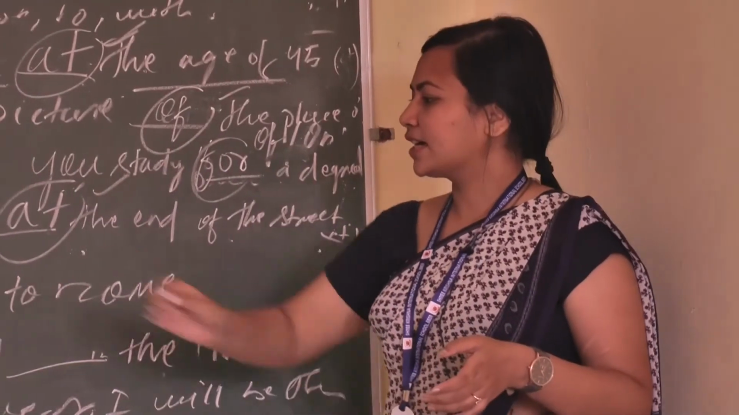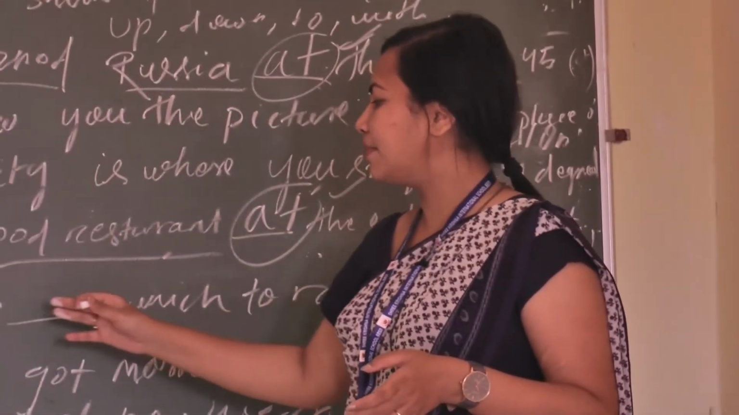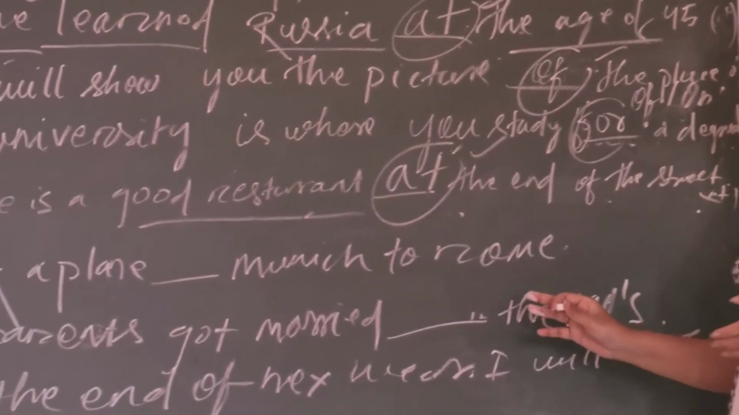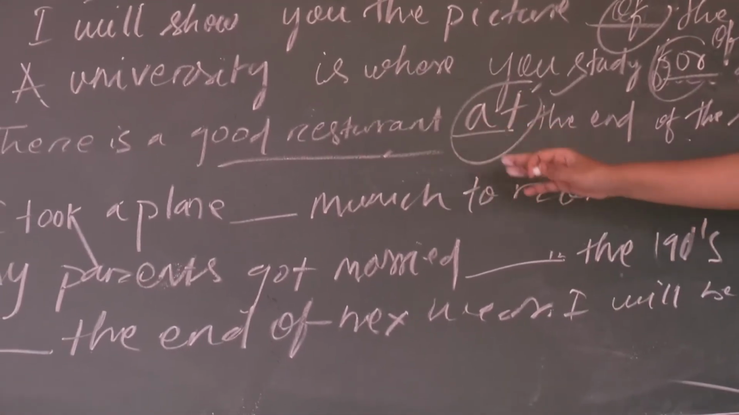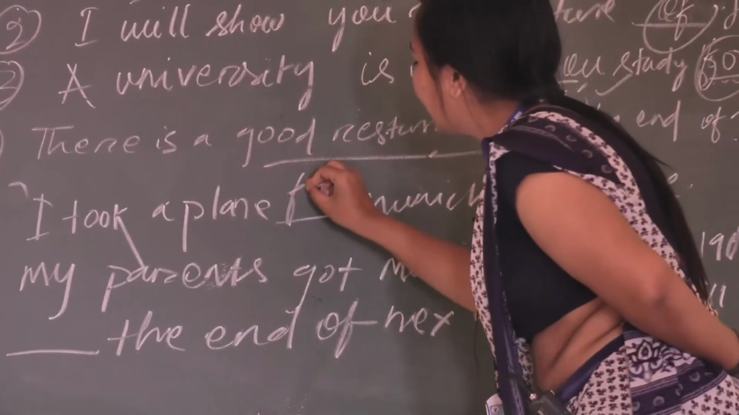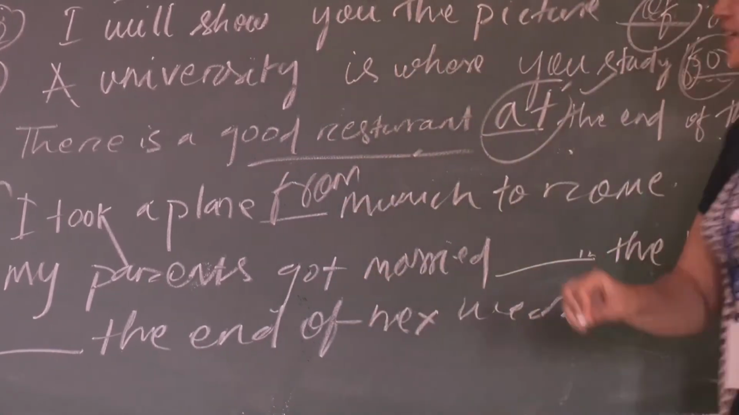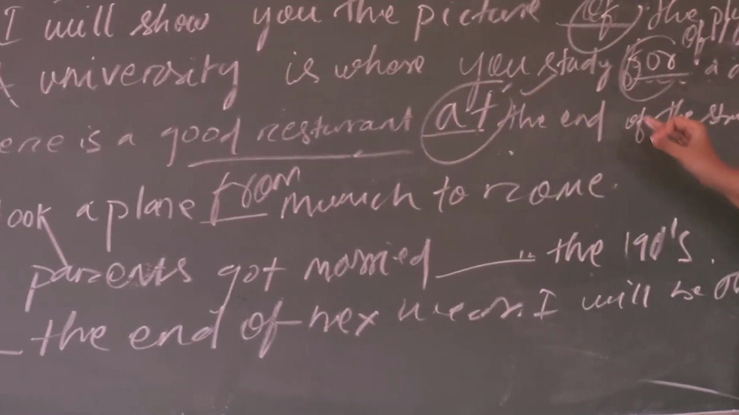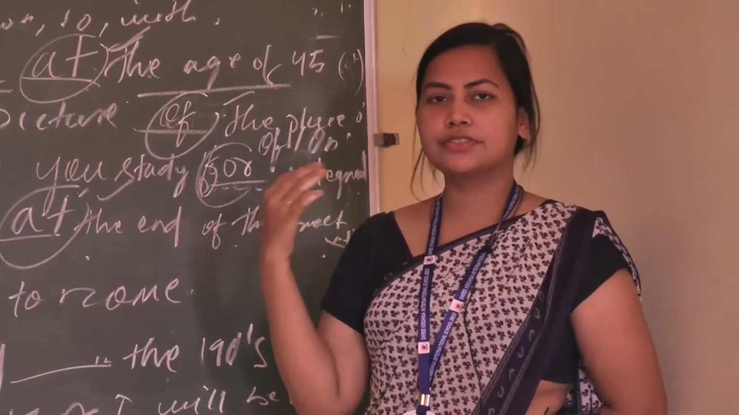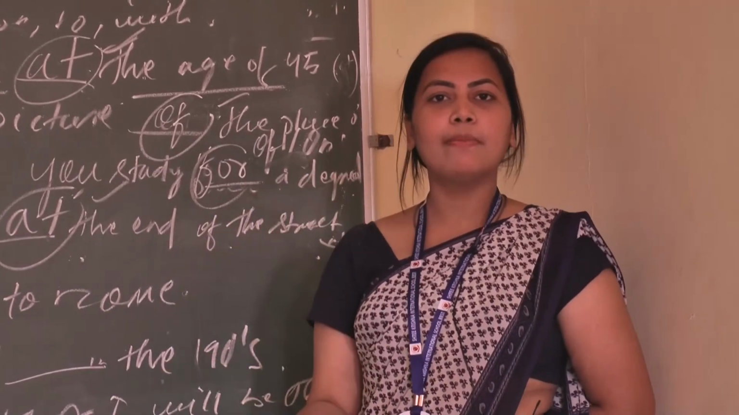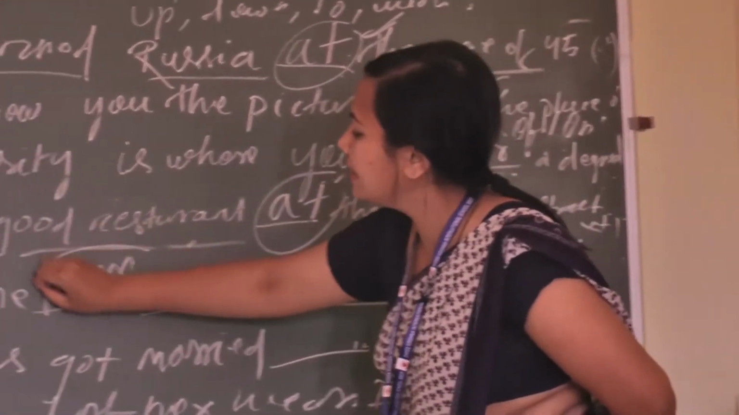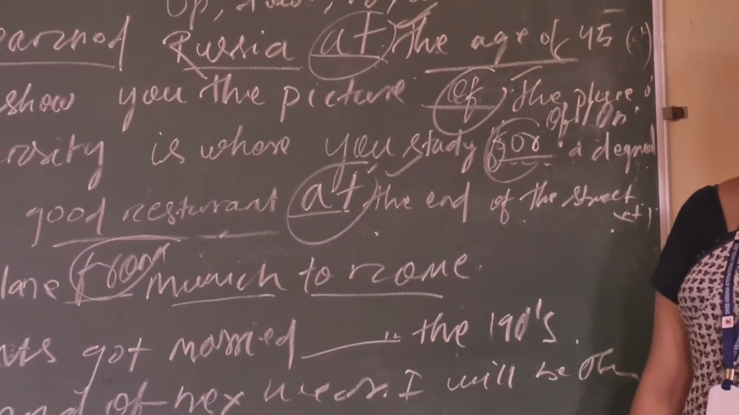Okay, clear? So coming to the next example, I took a plane, dash Munich to Rome. So here the answer will be what? From. I took a plane from Munich to Rome. It tells about the direction, from where to where, from Munich to Rome, or from Delhi to Mumbai. So here from denotes the preposition of direction.